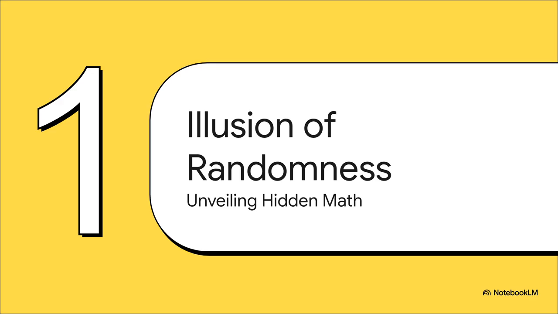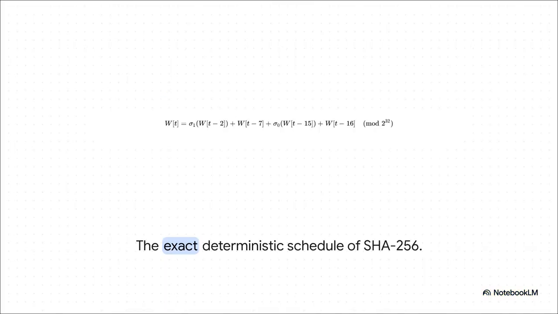Let's really dive into this by looking at how the world's most famous hash function, SHA-256, actually operates on the microscopic level. To see the illusion at play, we need to look past that final scrambled output and examine the actual engine itself. Just look at the specific deterministic recurrence mathematical schedule operating in SHA-256. This equation isn't just randomly mixing data in some chaotic field. No, it's a highly structured deterministic machine.